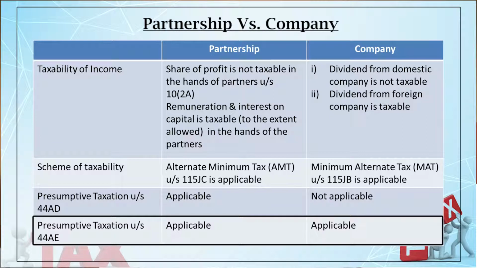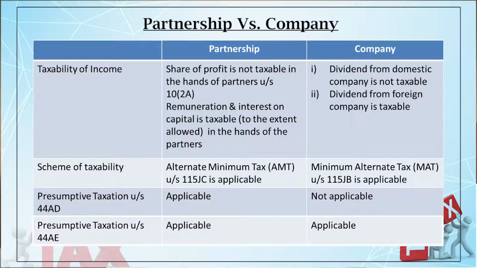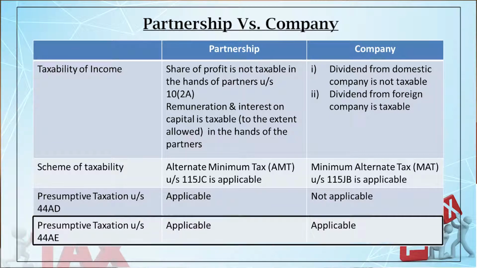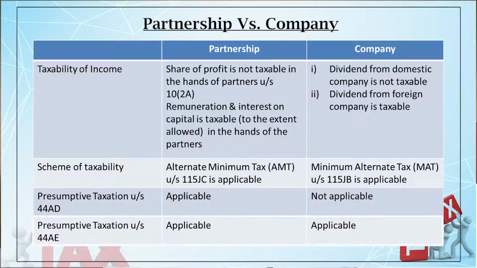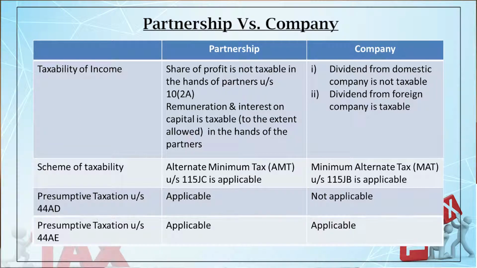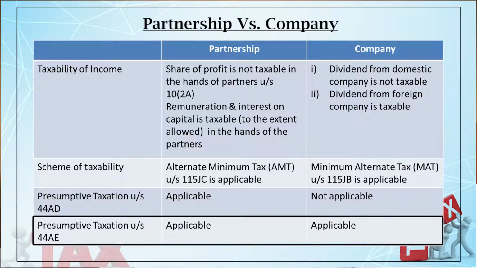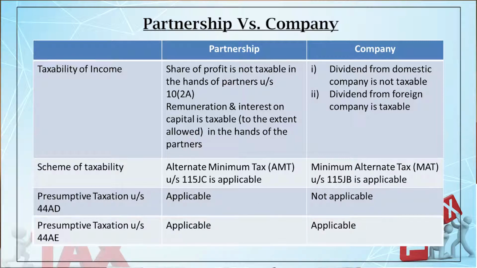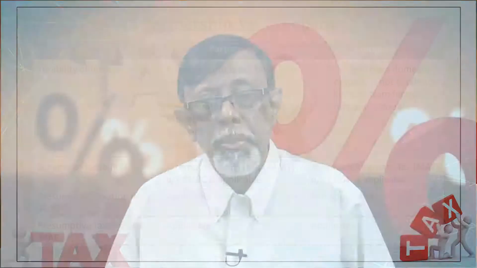And then presumptive taxation under section 44AE. Now what is 44AE? It is basically the business of hiring and plying goods carriages. So if you are doing a business like that, there is a specific provision on how your notional income will be computed, on which you have to pay taxes. Before 2019-20, the provision was 7,500 per truck per month up to 10 trucks during the year. If it exceeds that, you won't get the benefit.